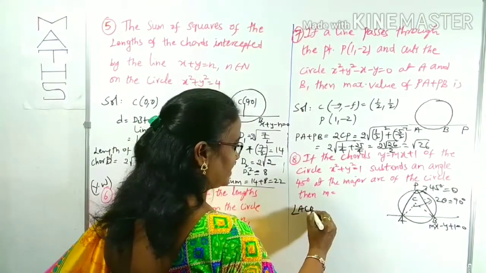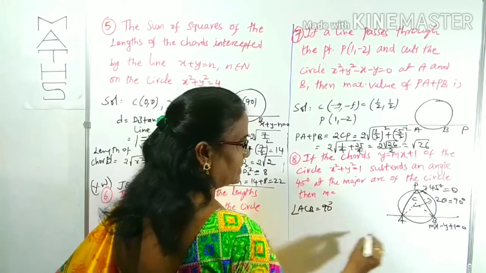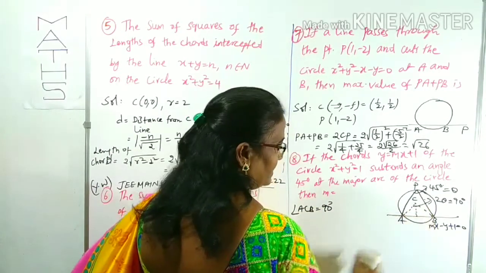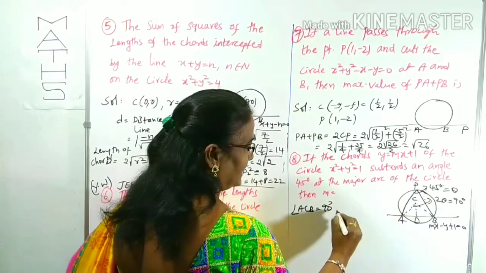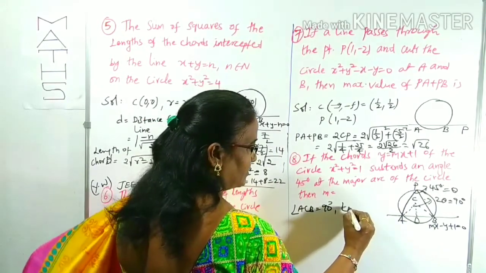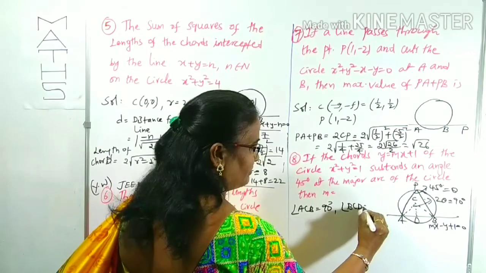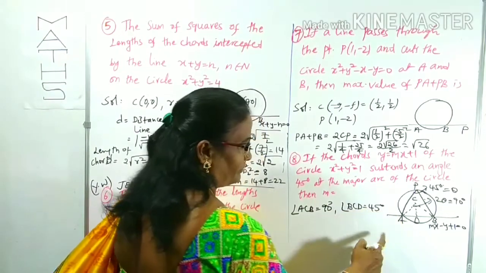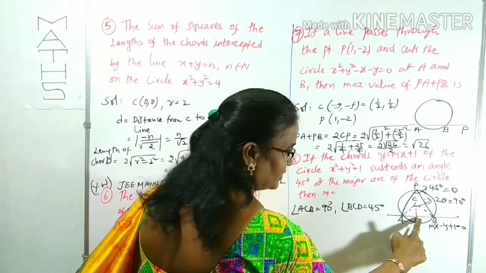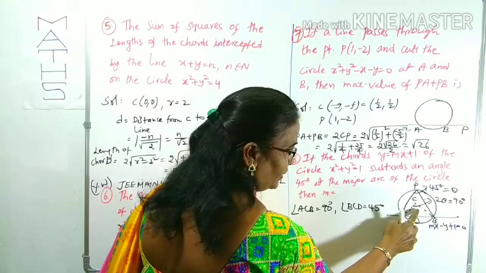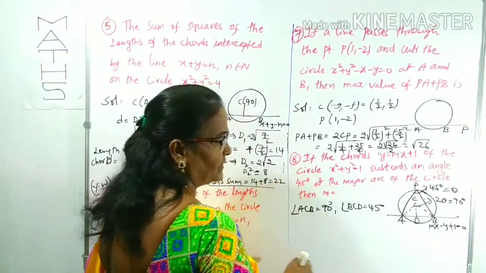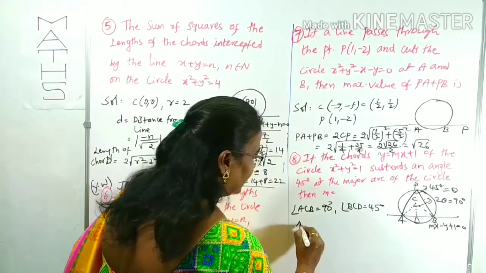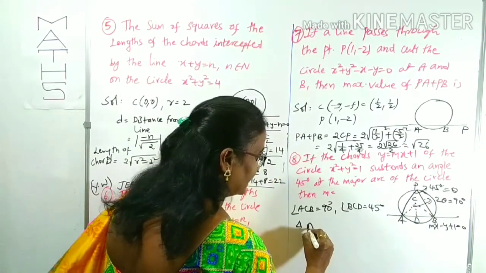Angle ACB is equal to 90 degrees. If you draw the perpendicular line like this, call the foot D. Angle BCD is equal to 45 degrees. This is totally 90, half is 45 degrees. Now to find the m value, I use triangle BCD.